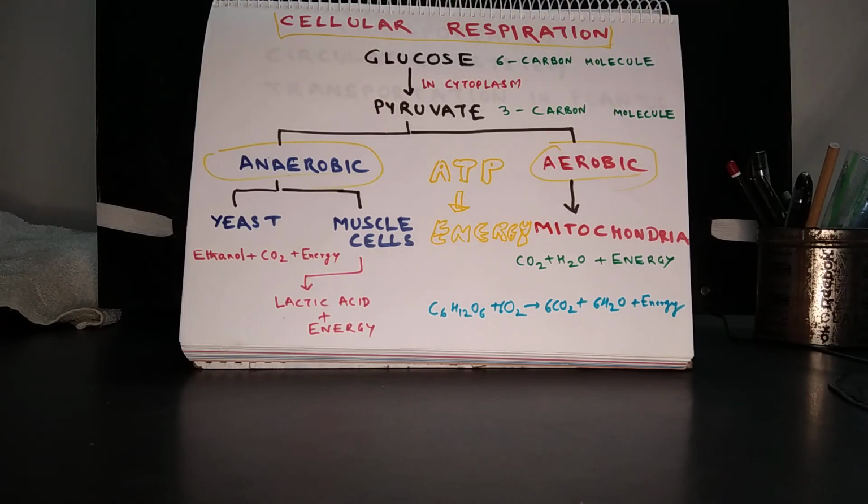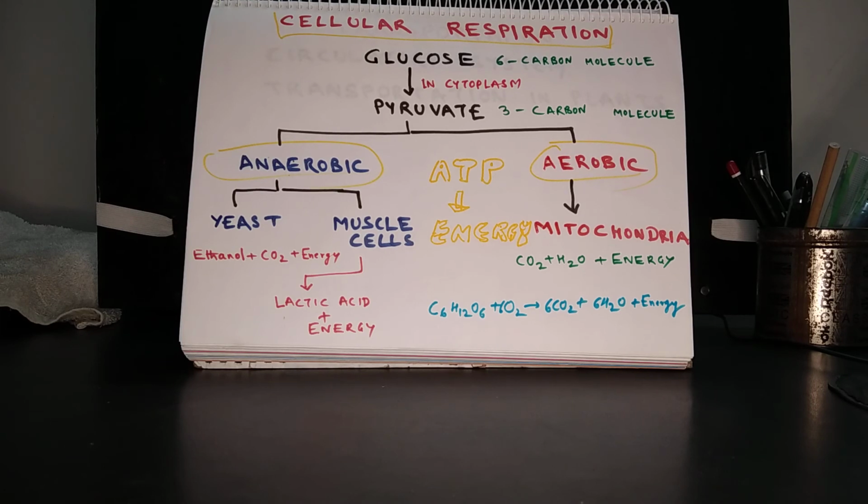All this energy is stored in the form of ATP, which stands for adenosine triphosphate. ATP is called the energy currency of cells because cells can utilize ATP to get energy as and when required. ATP gets converted into ADP, that is adenosine diphosphate, and in the process energy is released.